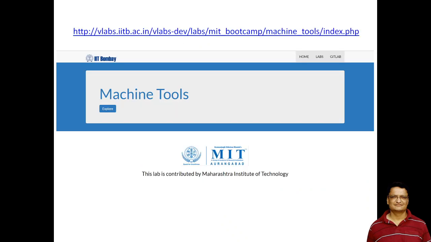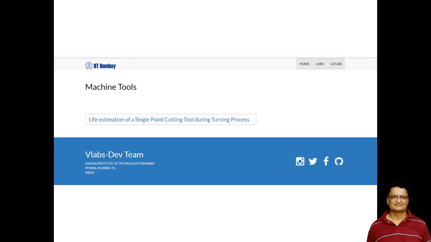The experiment that we have chosen for demonstration today is developed by me and a team of students at MIT Aurangabad, and this experiment is available at this given URL. This particular experiment is from mechanical engineering and the lab is machine tools.